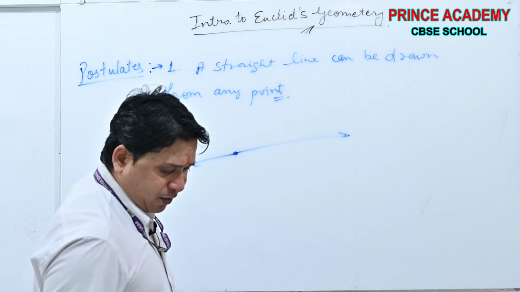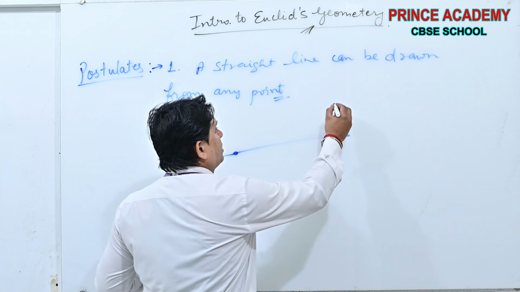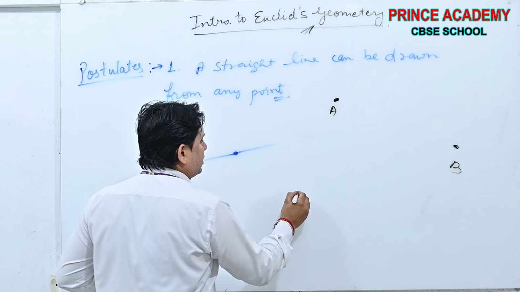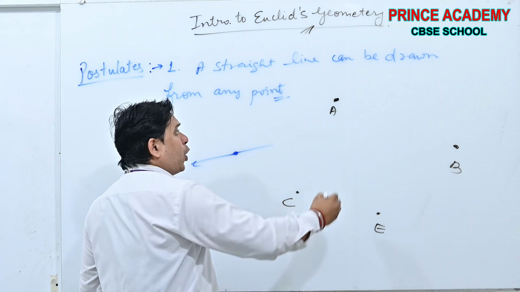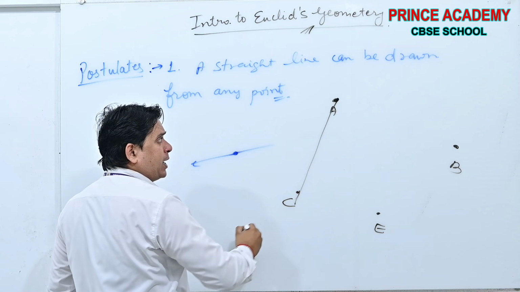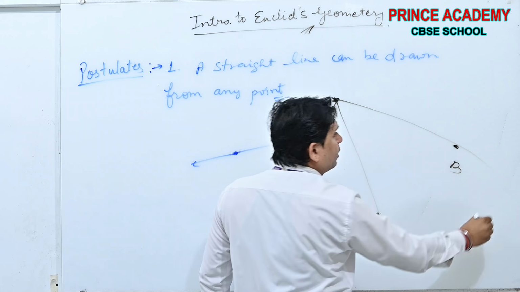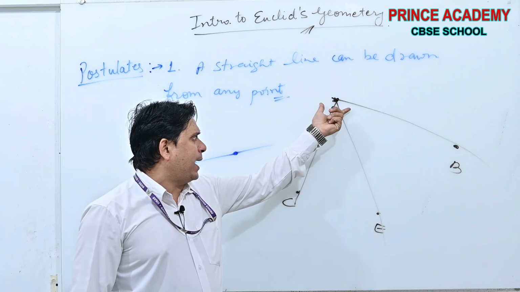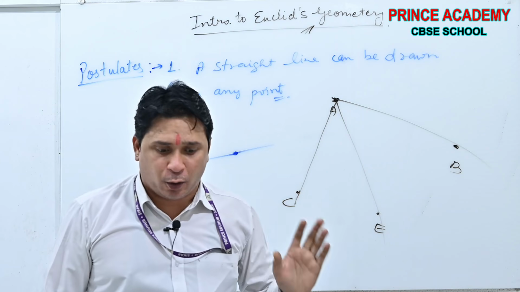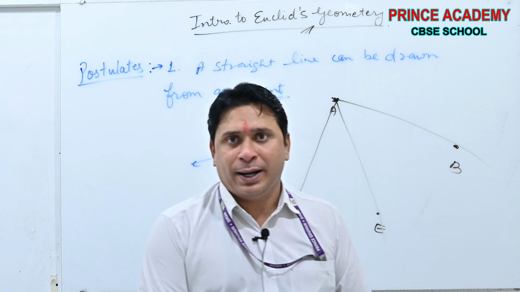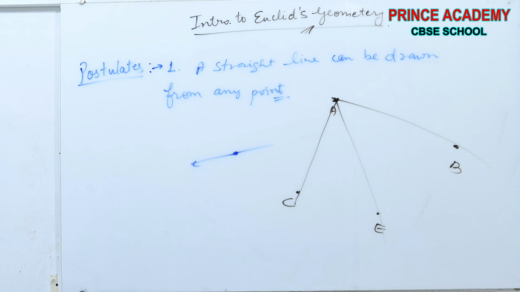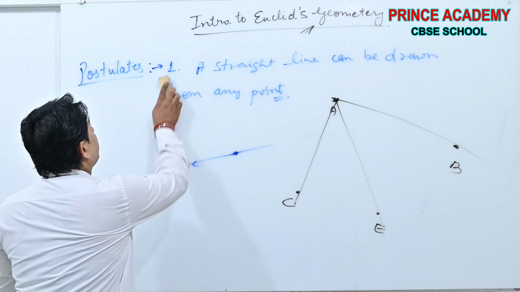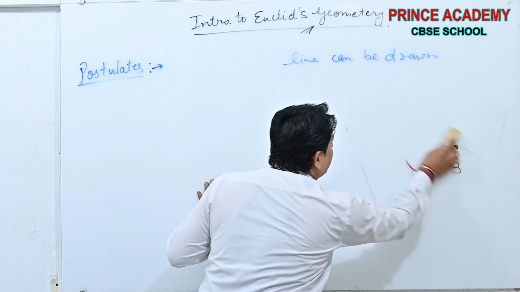If you want to make it limited, suppose there is a point A, and from here there is a point B, there is a point C, there is a point E. From A you can draw the line passing through C, passing through E, passing through B also. A straight line can be formed from a point to any point. Okay, this is postulate 1. Then beta, postulate second.